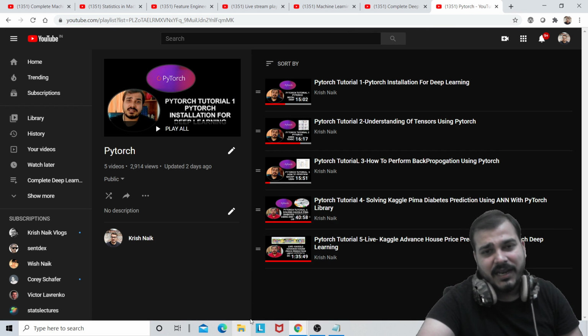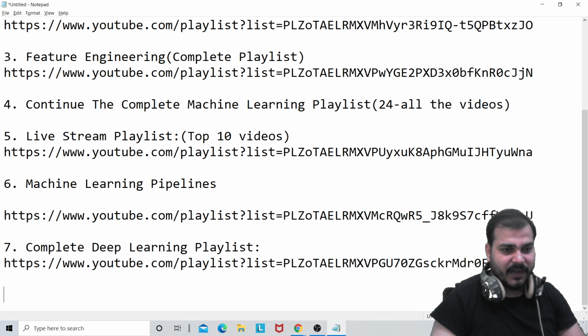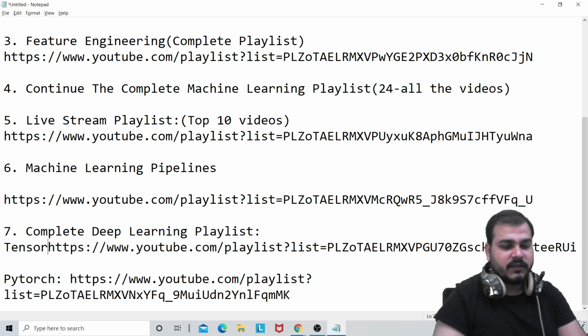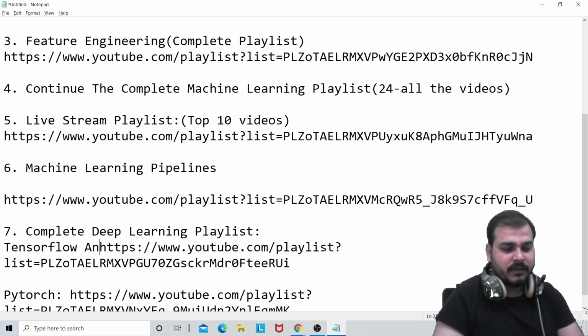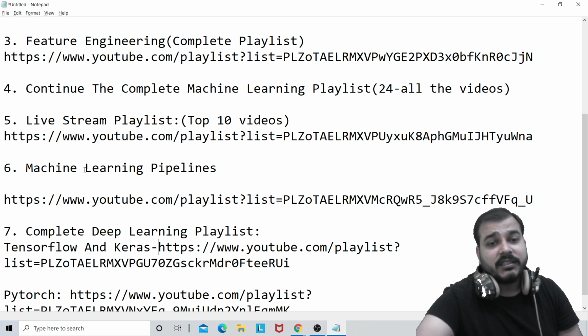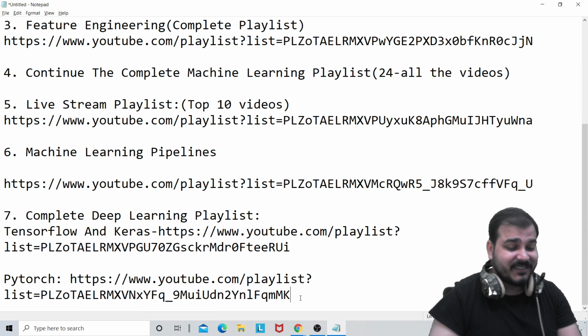And then finally, once you have completed this, the last thing, again, I'll give you the next link of PyTorch. So this is PyTorch, and the top one is TensorFlow. Okay, so this is TensorFlow and Keras. Probably I've done it with respect to Keras, right? So this is done. Now just imagine, so much content is there. Don't go anywhere, just follow this.